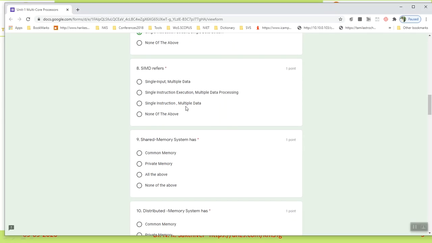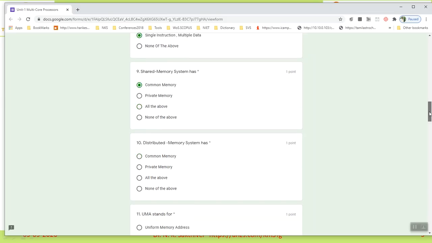Different abbreviation, don't confuse. This is the answer. Clear? And the ninth question: shared memory system has a shared memory. Shared memory means there is a common memory. Private memory means distributed. So for shared memory system, the answer is common memory.